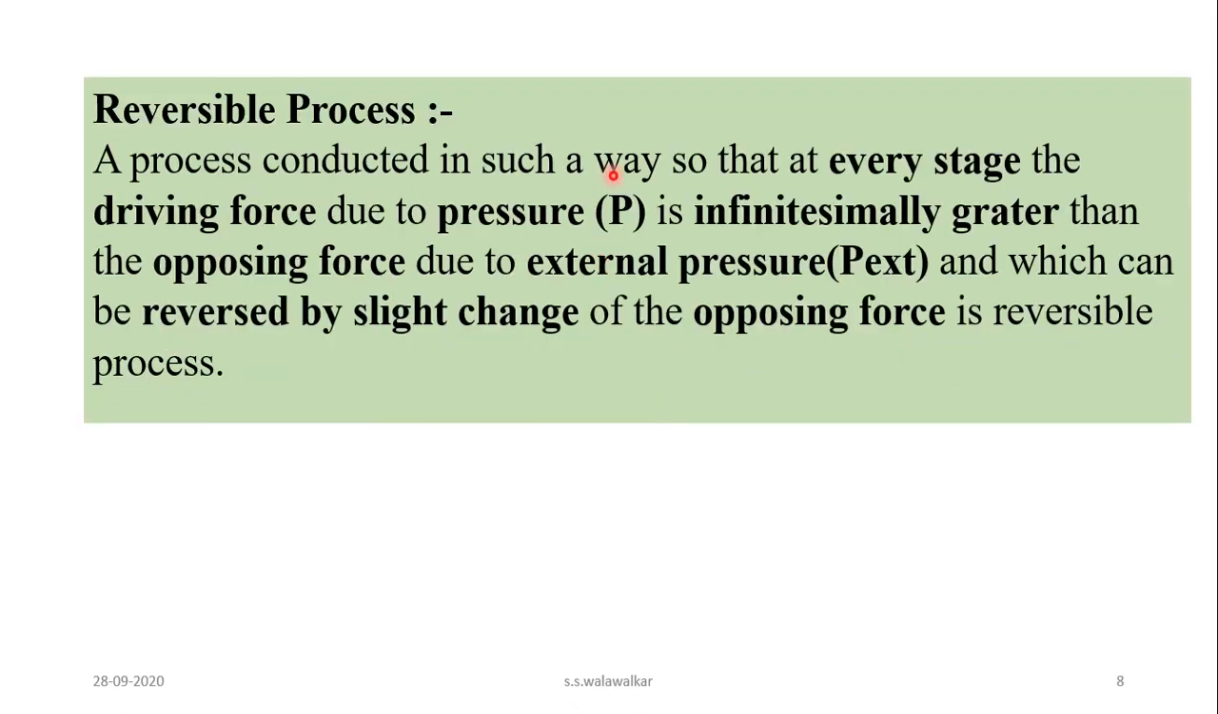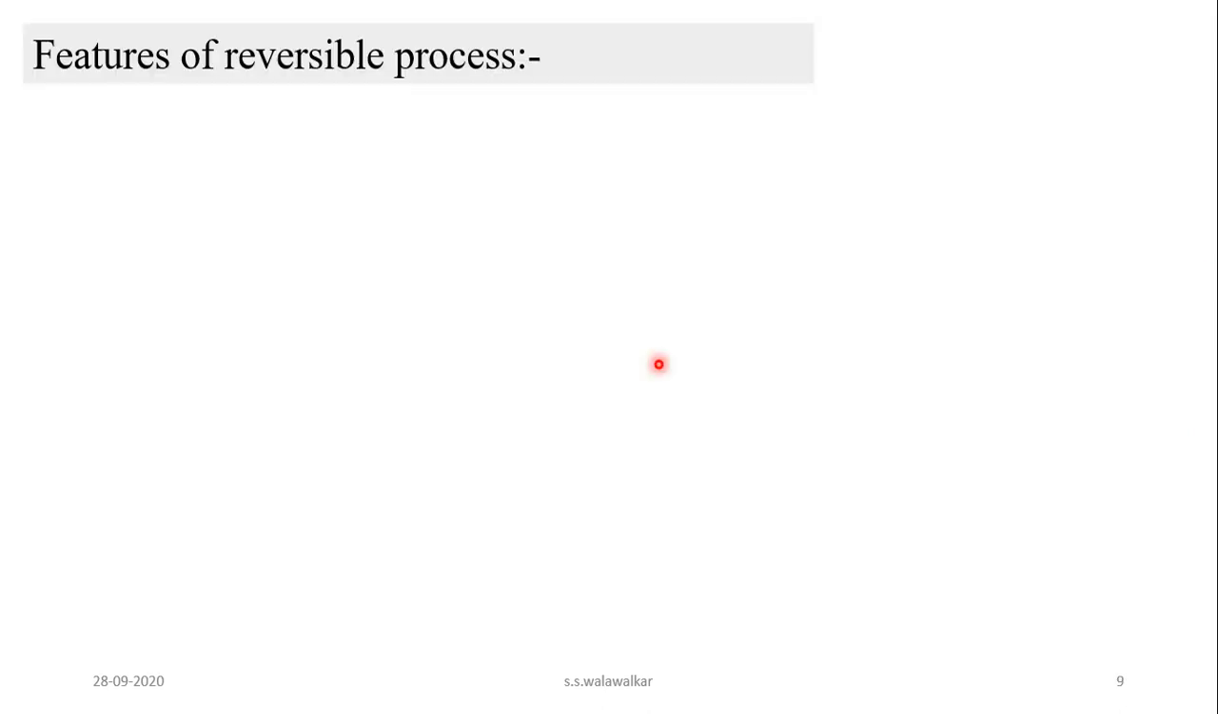So the definition of a reversible process is a process conducted in such a way that at every stage the driving force due to the pressure P is infinitesimally greater than the opposing force due to external pressure, and which can be reversed by a slight change of the opposing force is called a reversible process.